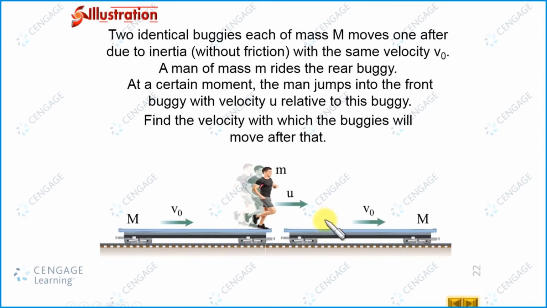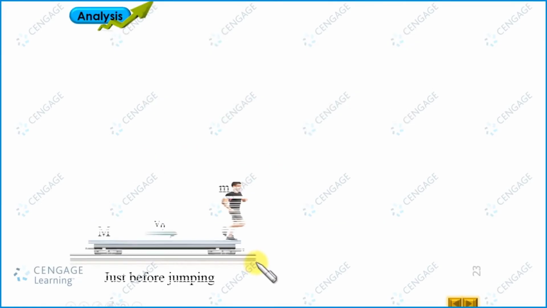So here we need to find the velocity, that is the common velocity of the man and front buggy, and the velocity of the rear buggy. So first of all, let us analyze the rear buggy. This is the rear buggy and this is the situation just before jumping.